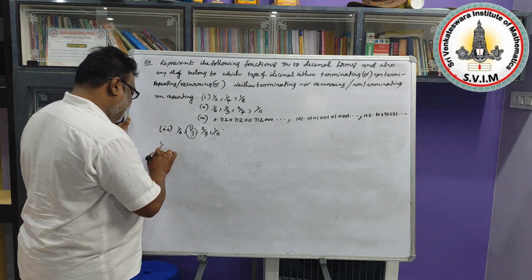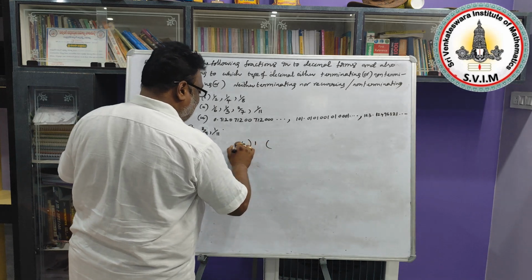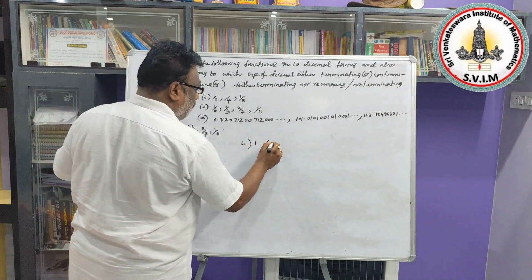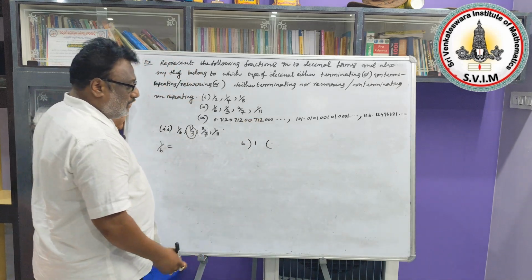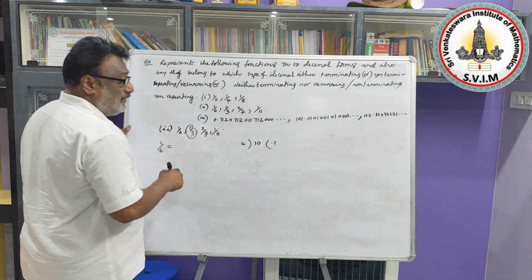Now look, 1 by 6 is equal to, now we need to divide 1 by 6. This dividend is less than the divisor. Due to that, you need to put a point in the quotient part, then you can promote 1 to 10. How many times will 6 go into 10? 1 time.